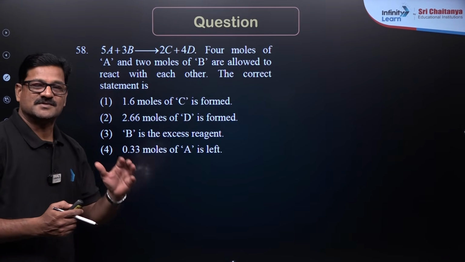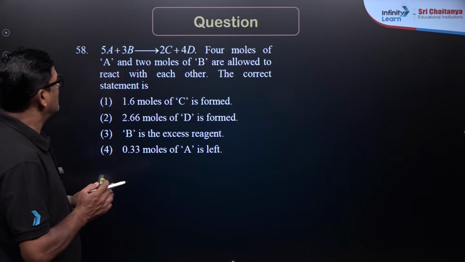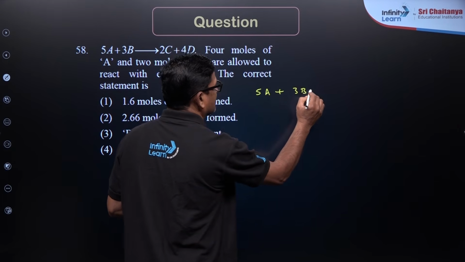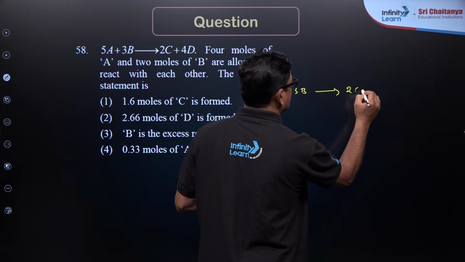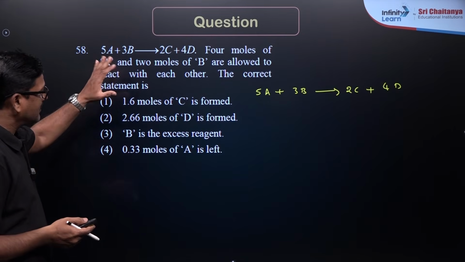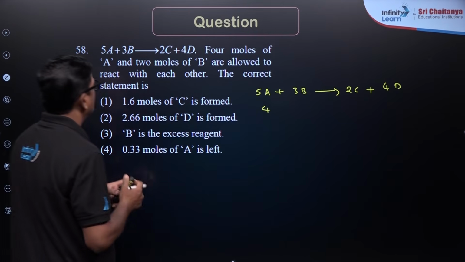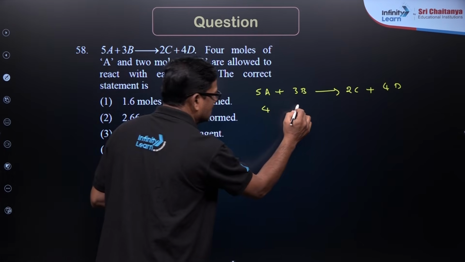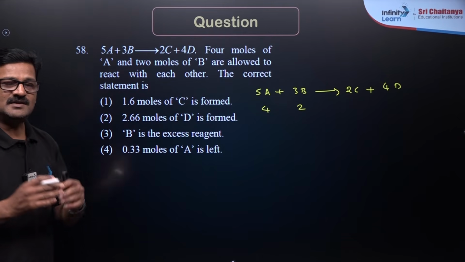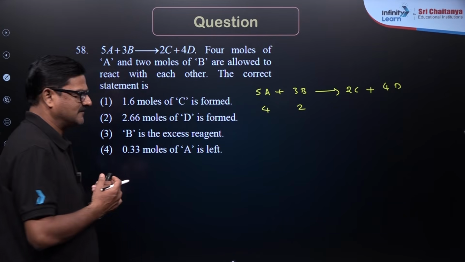Students, it is a question from stoichiometry based on limiting reagent calculation. 5 moles of A and 3 moles of B give rise to 2 moles of C and 4 moles of D. That is the given equation. 4 moles of A and 2 moles of B are allowed to react. When they are allowed to react, let us find which is the limiting reagent.